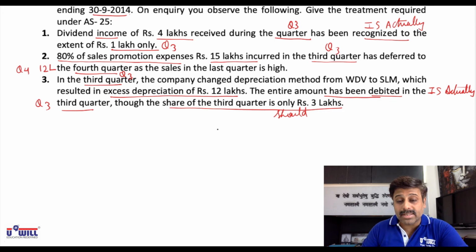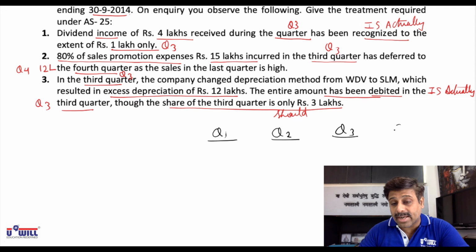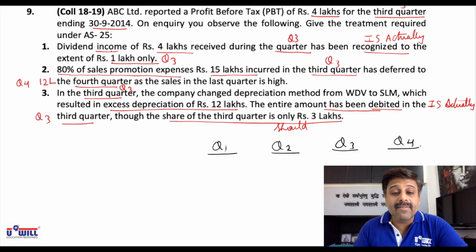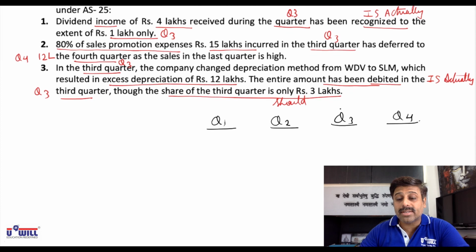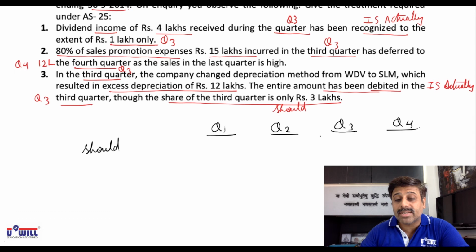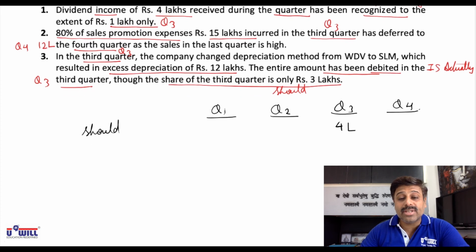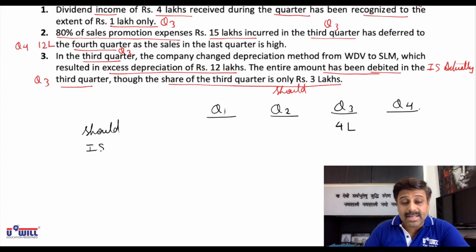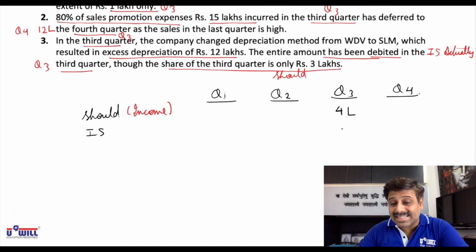Now all of you check your workings. Quarter 1, 2, 3, 4. Verify whether you have done it correct or not. Okay. Dividend income of 4 lakhs received during quarter 3. So what should have been done? Because it is received in quarter 3, 4 lakhs should be taken in quarter 3 only. Okay. But what is actually done? It is recognized to the extent of 1 lakh only. Dividend is an income. What is done? Only 1 lakh is taken in quarter 3. Means remaining 3 lakhs has been taken in quarter 4.